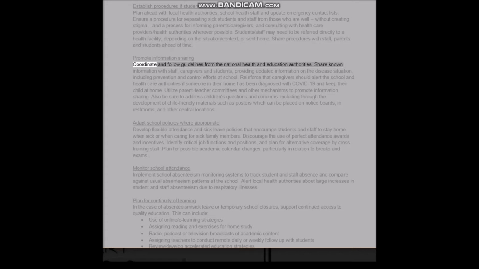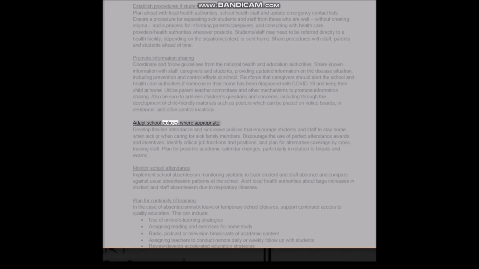Promote information sharing. Coordinate and follow guidelines from the national health and education authorities. Share known information with staff, caregivers, and students, providing updated information on the disease situation, including prevention and control efforts at school. Reinforce that caregivers should alert the school and health care authorities if someone in their home has been diagnosed with COVID-19 and keep their child at home. Utilize parent-teacher committees and other mechanisms to promote information sharing. Also be sure to address children's questions and concerns, including through the development of child-friendly materials such as posters which can be placed on notice boards, in restrooms, and other central locations.